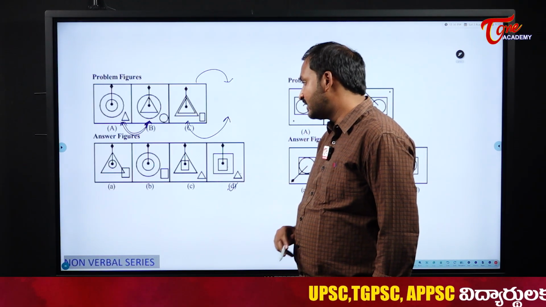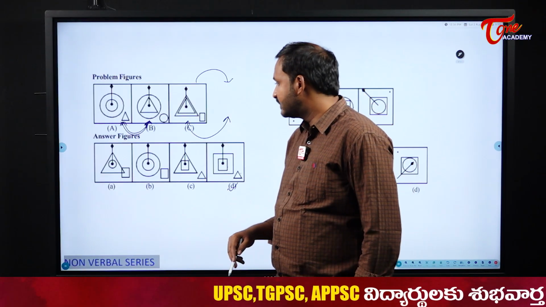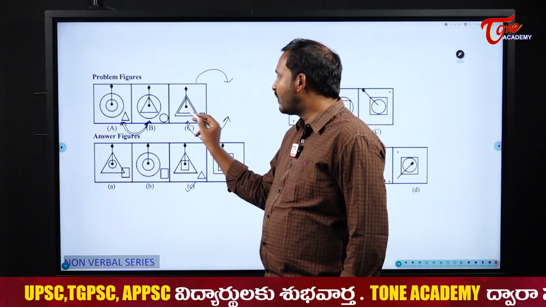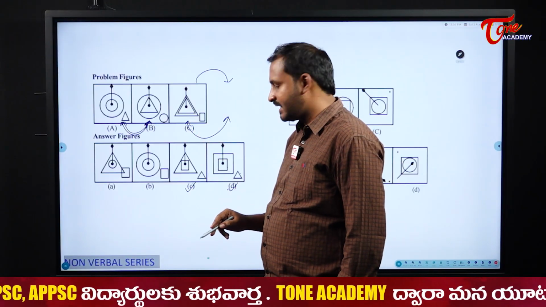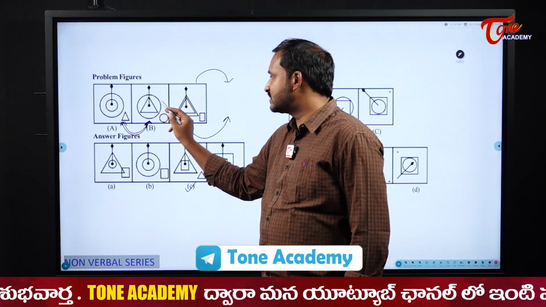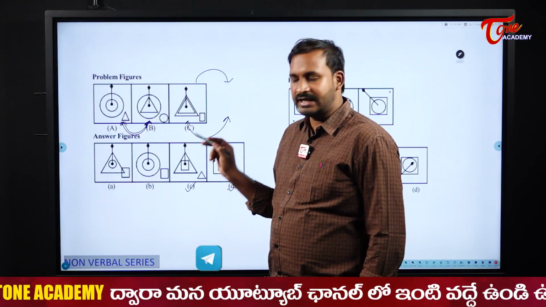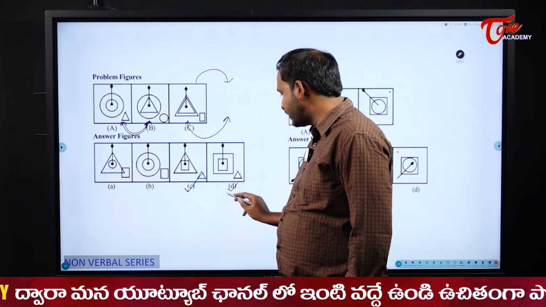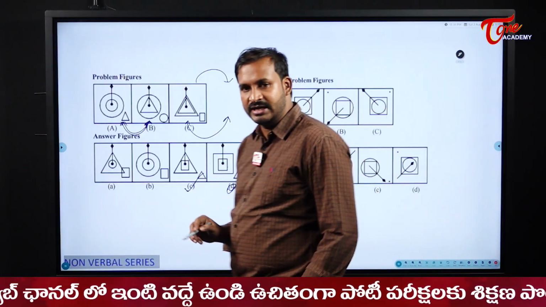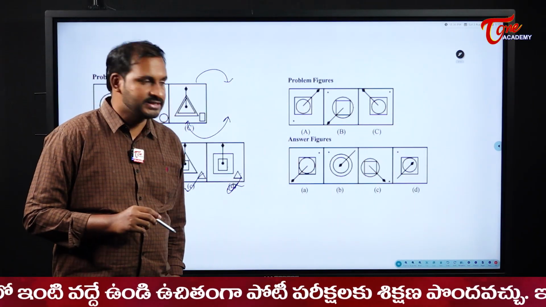Here there is one chance, and here there is one chance. There are two chances. But please observe here, students, what is the outermost figure? It is a triangle, right? It is unchanged. Here the outermost one is a circle, here it is also a circle. So here also it should be a triangle. So our answer here becomes option C but not option D. Why? Because the outermost figure is unchanged for us here.